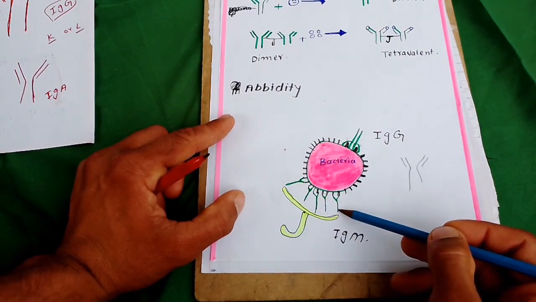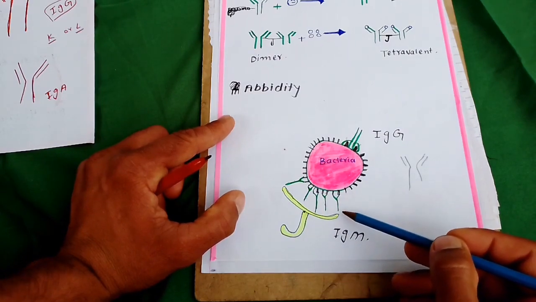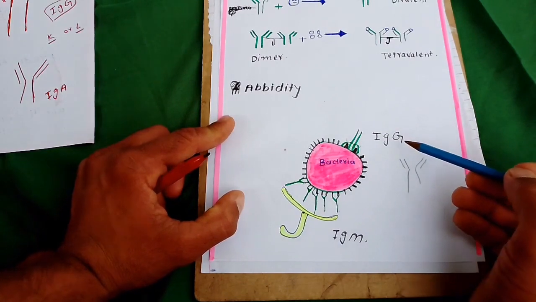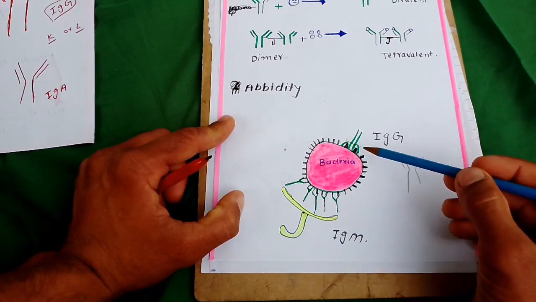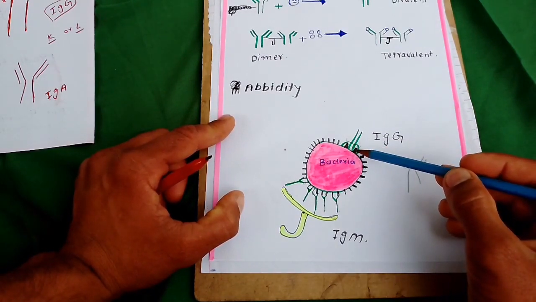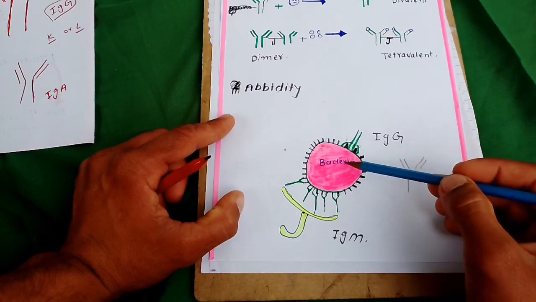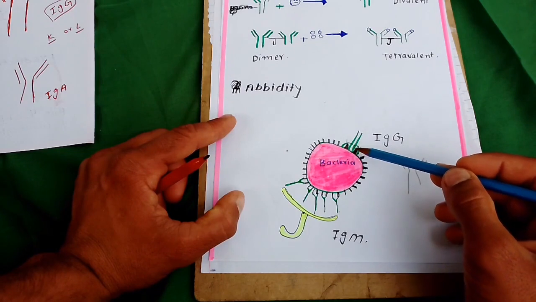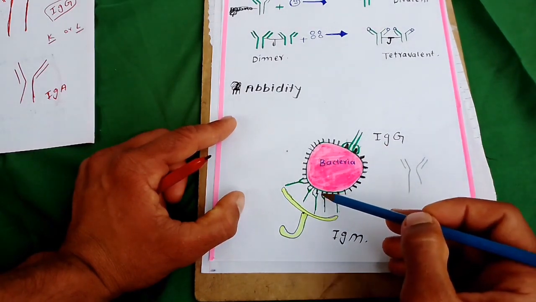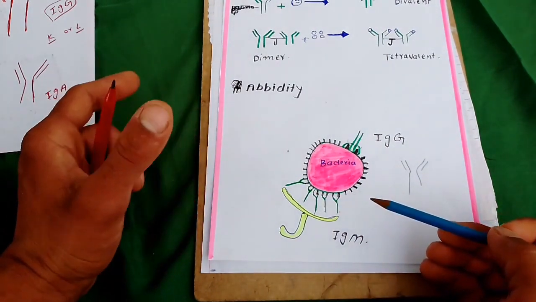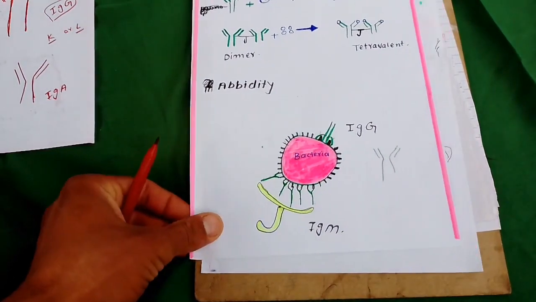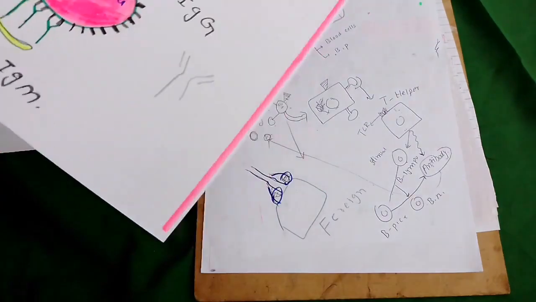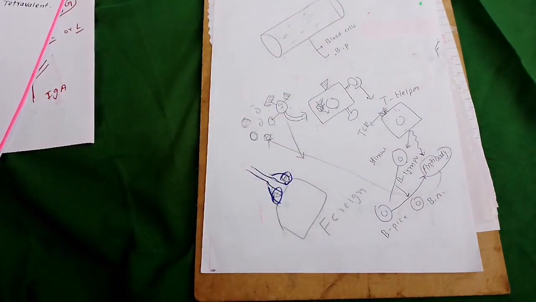So this is high avidity. IgM is a high avidity antibody, while IgG is a low avidity antibody, because it is attached only at 2 points. These are the terms related to the antibody.